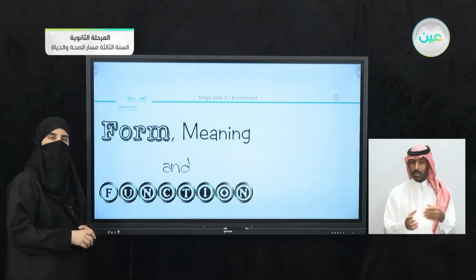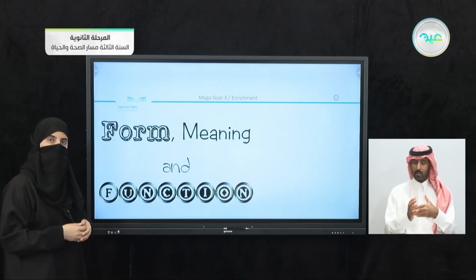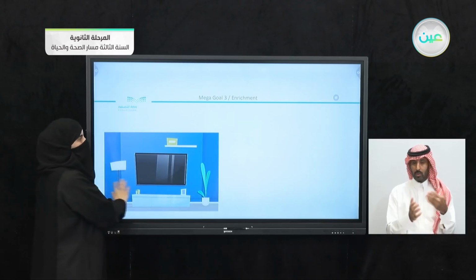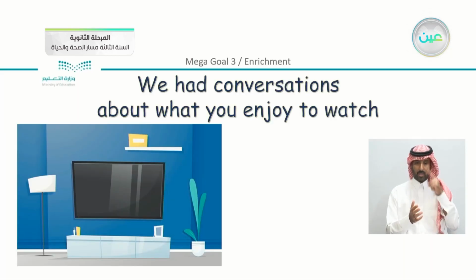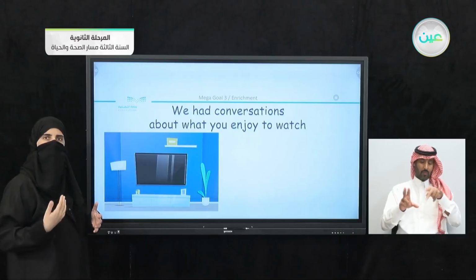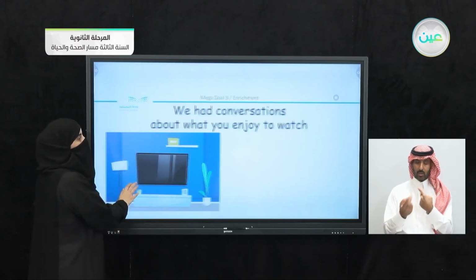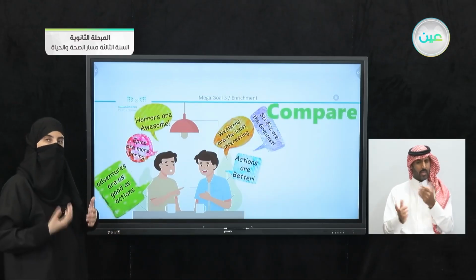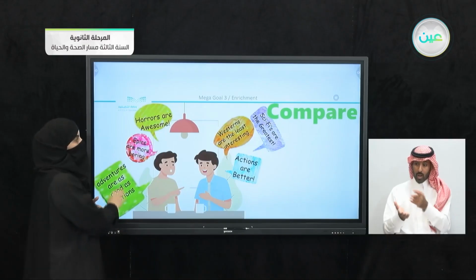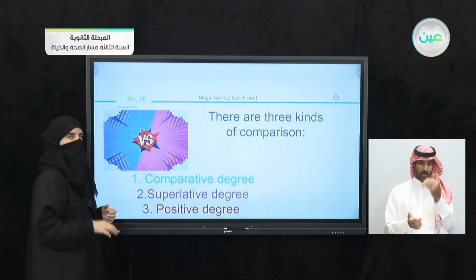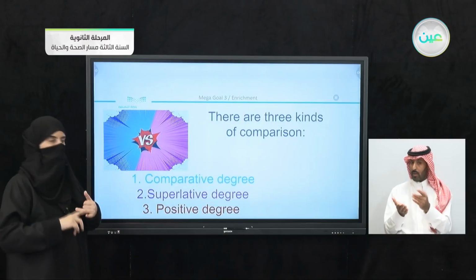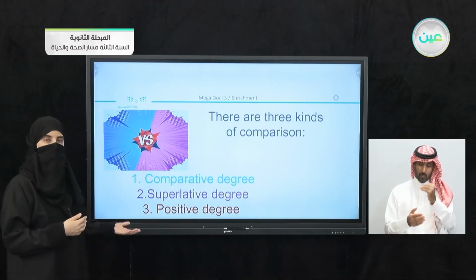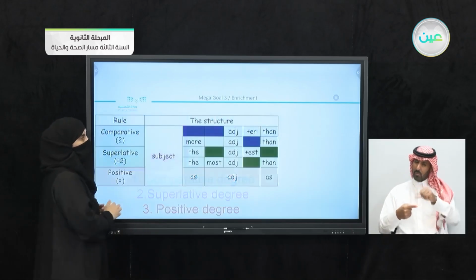Now, in the second part, which is going to be the final part in our enrichment, we have here the form, meaning, and function. Now, just to recall what we took in our lesson, we had the idea of watching different movies, or we have conversations, and in these conversations we can just compare between them. Of course, the basic idea here was to use adjectives in our comparing. Now we had 3 degrees here, or 3 types of comparisons. We have the comparative degree, we have the superlative degree and we have the positive degree as we studied in our lesson.